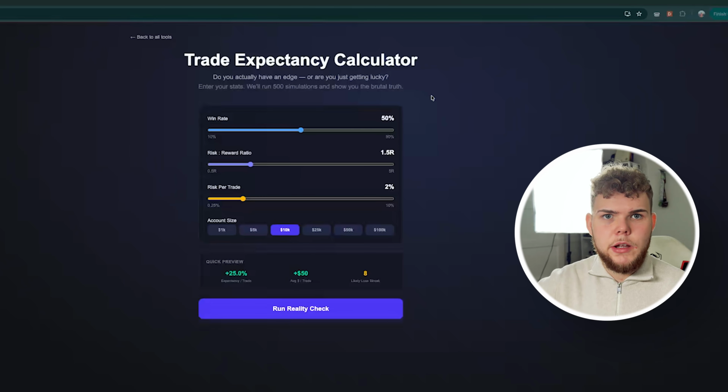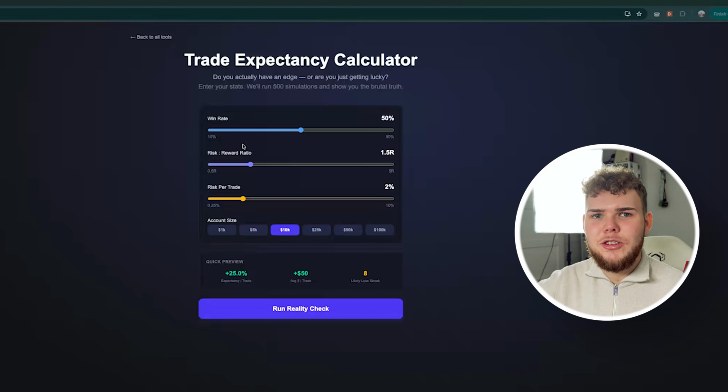So this is why I built the tool called Trade Expectancy Calculator. I just needed a way to get out of my own way. I did not want to journal, I just needed a firewall. Then the system tells you if you treat trading as a business or if you are a charity to the markets. Let me show you how the tool works.